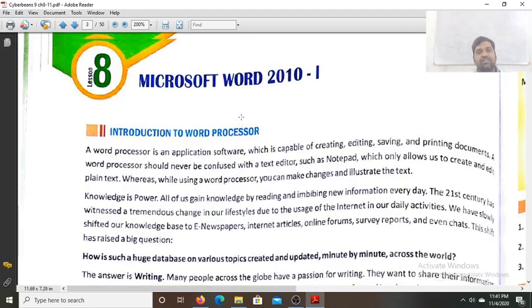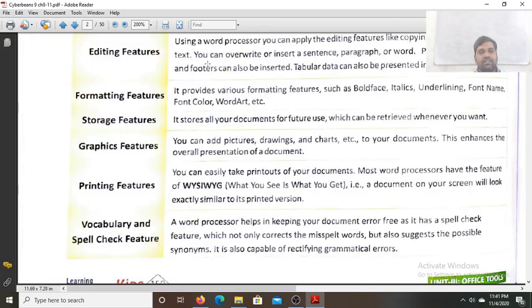Next is the storage features. In the storage features, it stores all your documents for future use, which can be retrieved whenever you want. Next is the graphic features. You can add pictures, drawings, and charts to your documents, and this enhances the overall presentation of the document. Next is the printing features. You can easily take printouts of your documents.